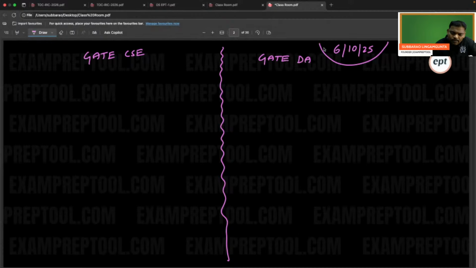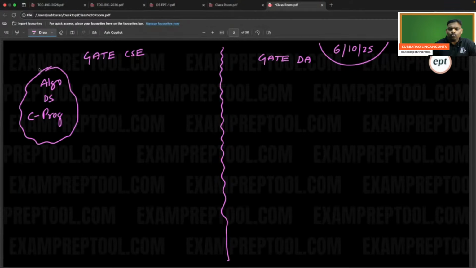So see the weightage. Algorithm, data structure, C programming. This is one group. Same thing here: algorithm, data structure, Python programming.